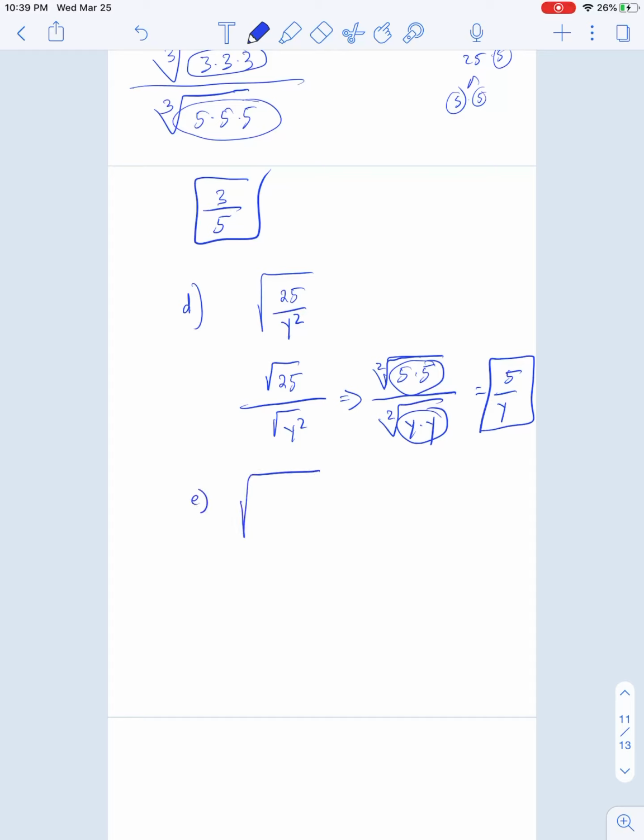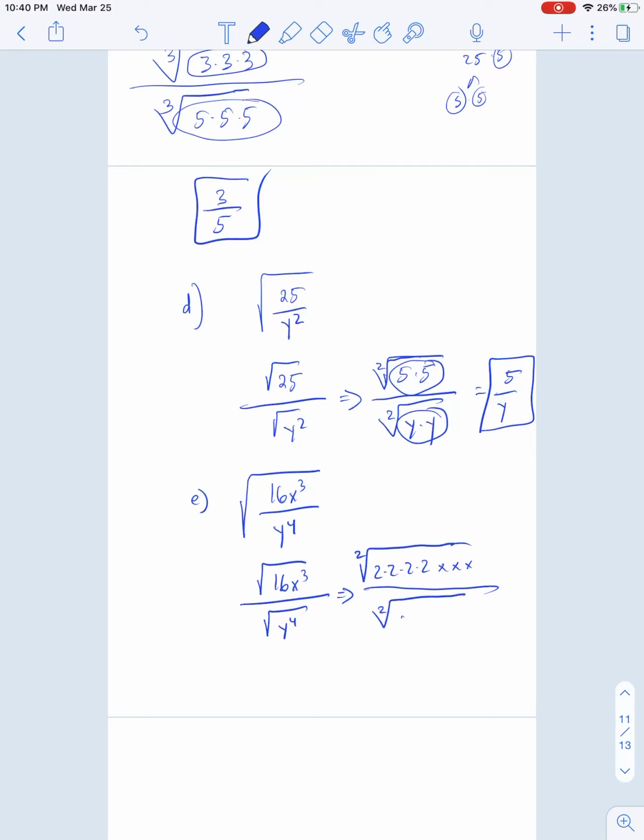How about example E? Square root of 16x to the third over y to the fourth. All right, let's just show this 2 of them again. 16x to the third over square root of y to the power of 4. And we just break this up. 16 is just a bunch of 2's, 4 of them to be exact. And 3 x's.